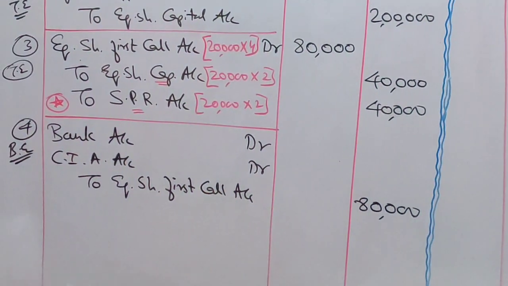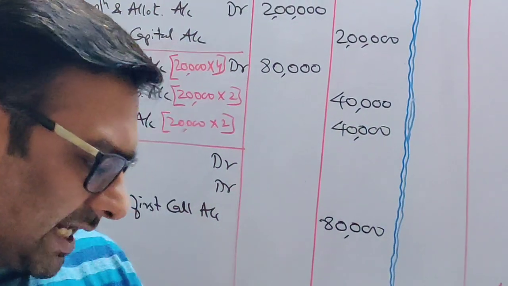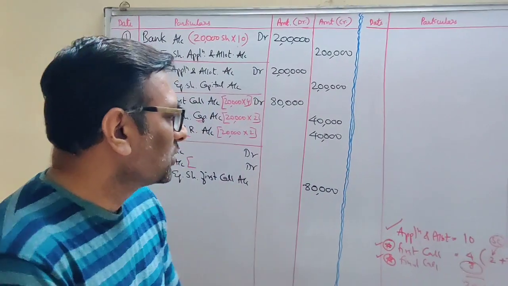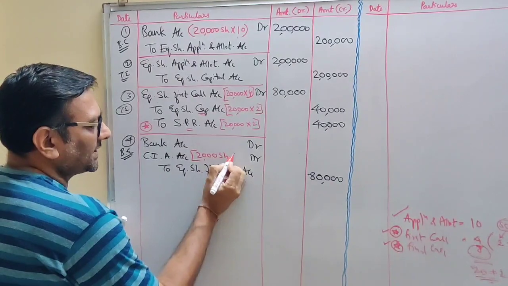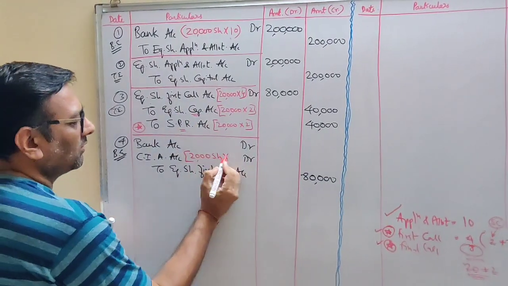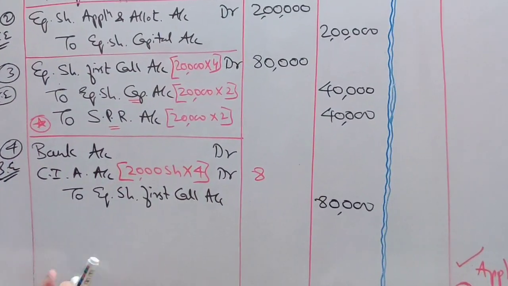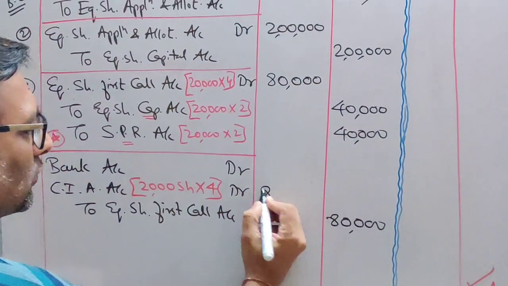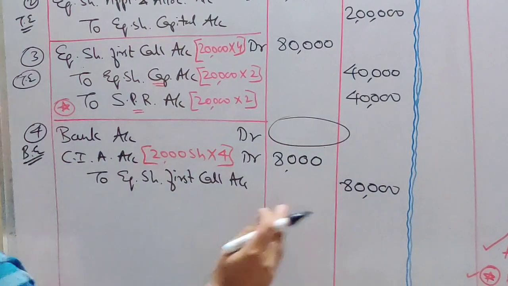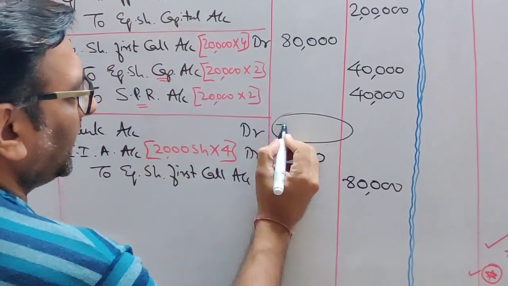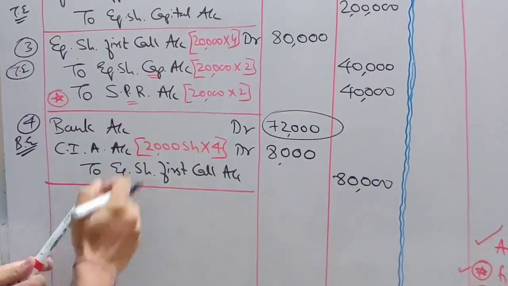Arrear. Let's write down how many shares are in arrear, students. Let's read the question. Question says a shareholder holding 2,000 shares. He didn't pay the first call. First call was for 4 rupees. So 4 2s are 8 and 3 zeros. So 8,000 is calls in arrear. Write the balancing amount in the bank. 80 minus 8, 72,000. So done with the first call's 2 entries.